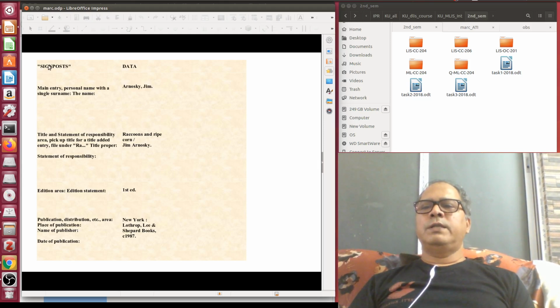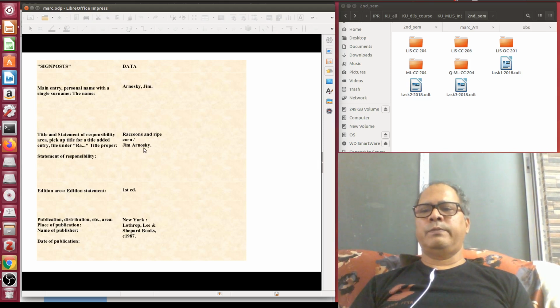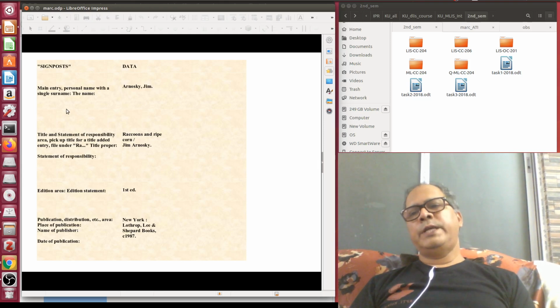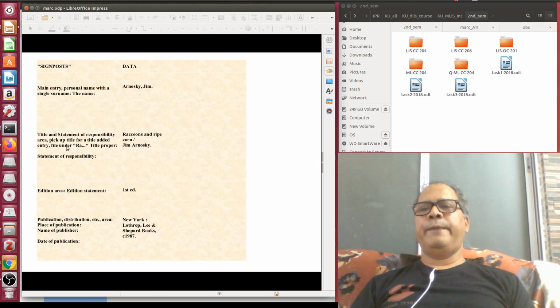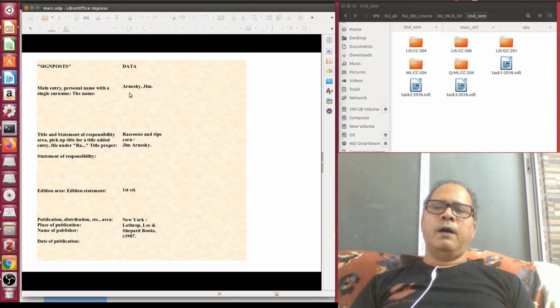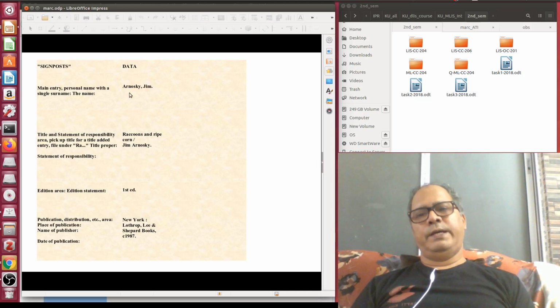What it actually does is a signposting kind of thing. For example, in the case of ISBD, what is happening? You write the main entry, say the personal name, then you write the title and statement of responsibility area, then the edition statement. So you see, ISBD is also acting as a signposting scheme. Areas are again divided into sub-areas, and you enter data according to the different sub-areas, followed by the punctuation rules as given by ISBD and as adapted by AACR.